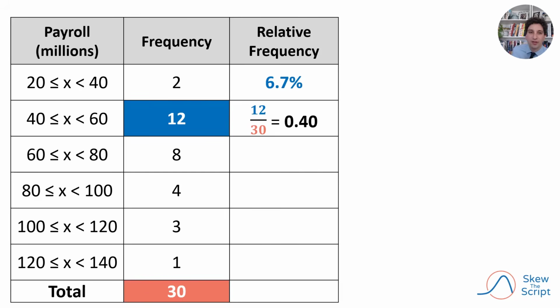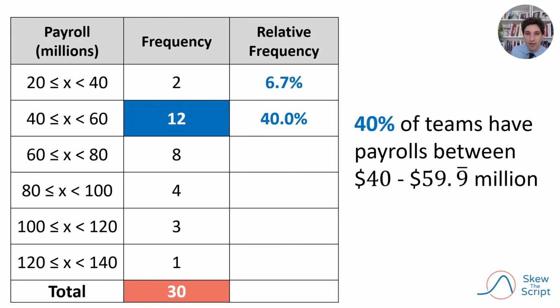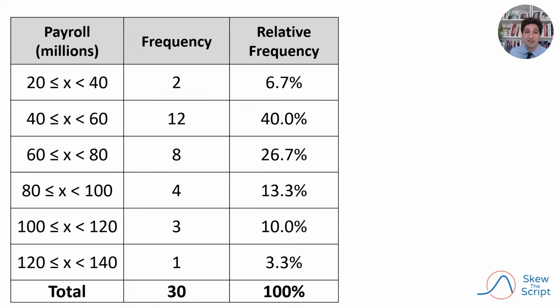Out of 30 total, this is a proportion of 0.40 or 40%. So 40% of teams have payrolls between $40 million and almost $60 million. And then we can do the same for the rest. Note that since we're using relative frequencies, the total is 100% or all the teams.